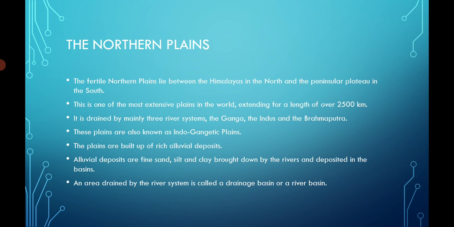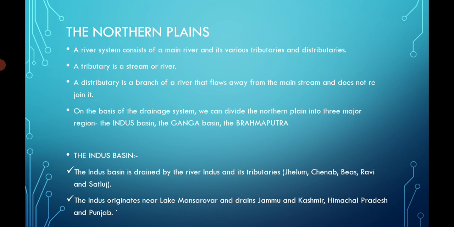An area which is drained by a river system is known as a drainage basin or river basin. What is a river system? A main river and its different tributaries. A tributary is a small river that joins the main river, and a distributary is a branch of the main river which flows away from the mainstream and does not rejoin it. A tributary gets out from the main river and then joins the main river again. A distributary goes away from the main river and does not rejoin.